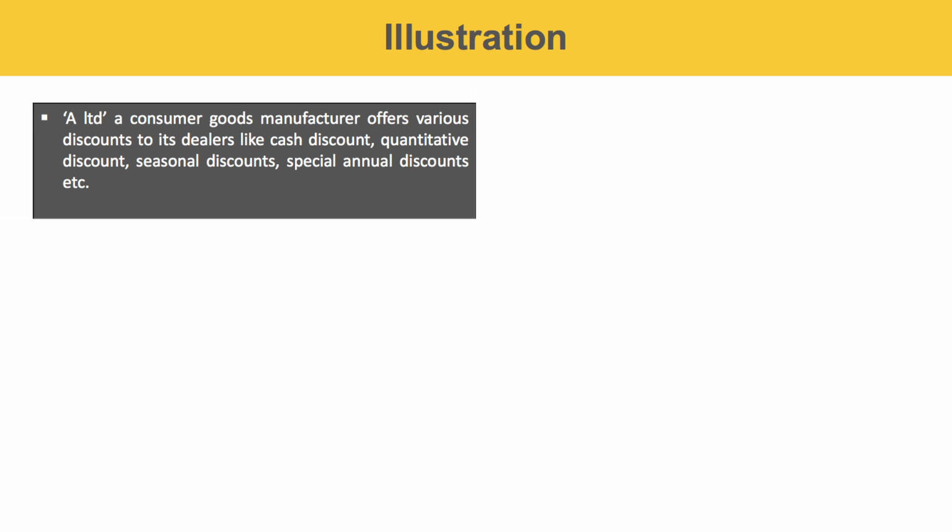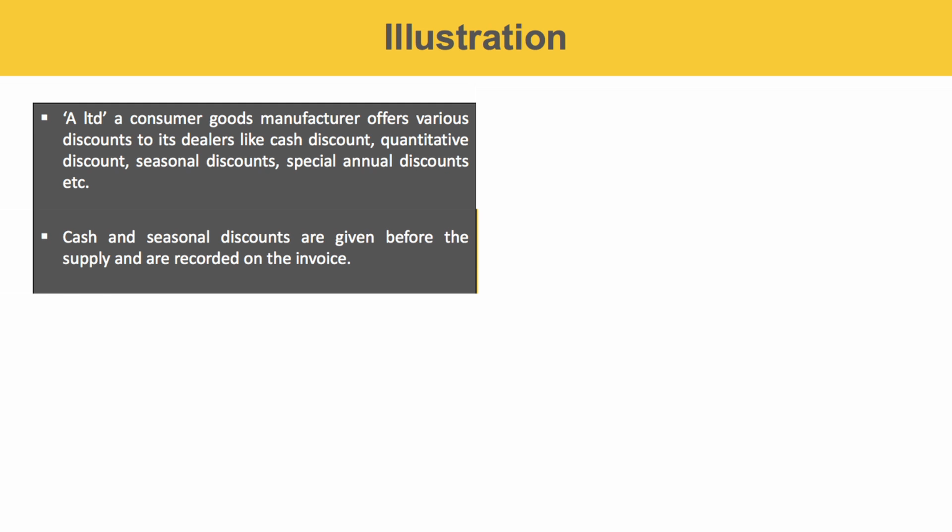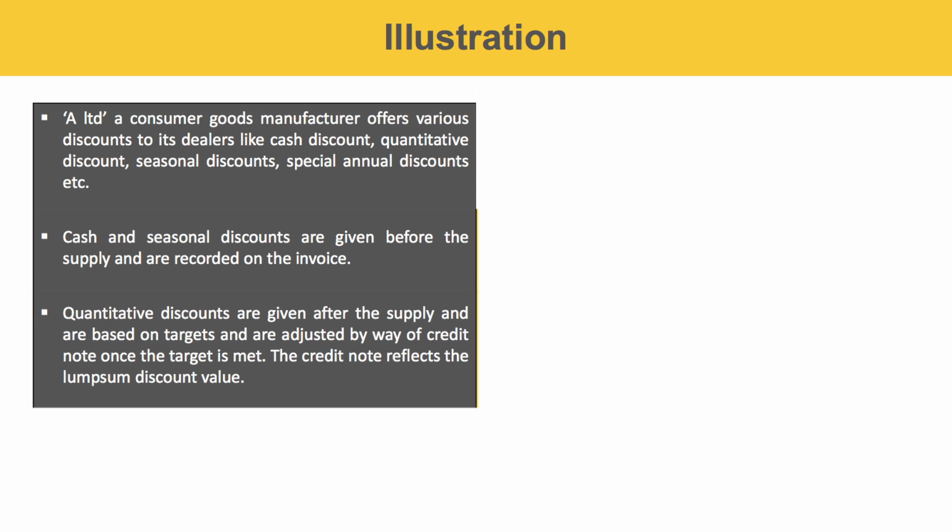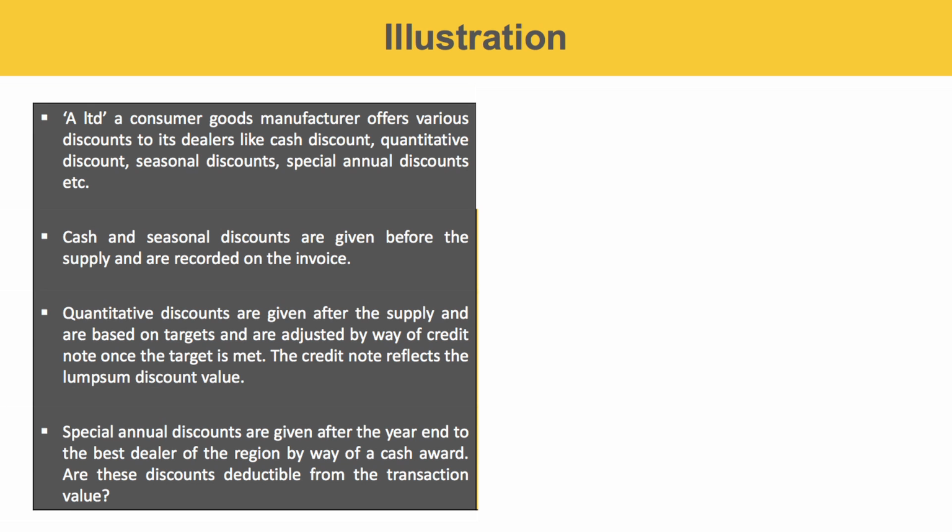For example, A Limited, a consumer goods manufacturer, offers various discounts to its dealers like cash discount, quantitative discount, seasonal discount, special annual discounts, etc. Cash and seasonal discounts are given before the supply and are recorded on the invoice. Quantitative discounts are given after the supply and are based on targets and are adjusted by way of credit note once the target is met. The credit note reflects the lump sum discount value. Special annual discounts are given after the year end to the best dealer of the region by way of a cash award.